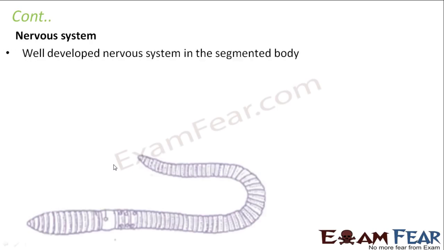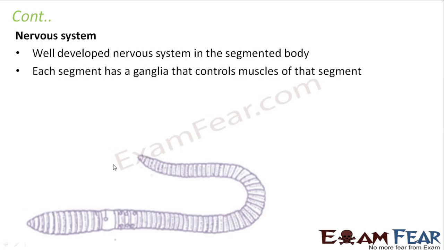Next was the nervous system. As always, the nervous system here again was quite well developed and a little complex as well. They had a segmented body, and each segment has a ganglia that controls muscles of that segment. If you look at the structure of the nervous system, it would be somewhat like this.